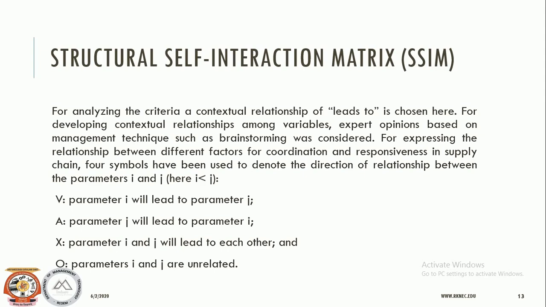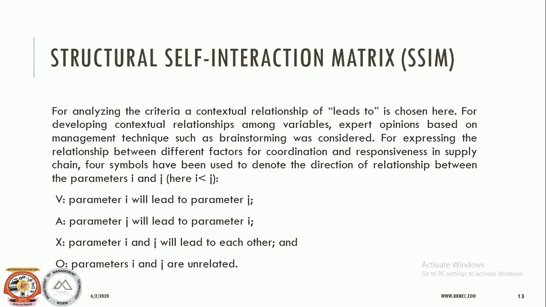The following four symbols are used to denote the direction of relationship between two factors i and j. If we have the symbol V, then it is for the relation from factor i to factor j, that is, factor i will influence factor j.